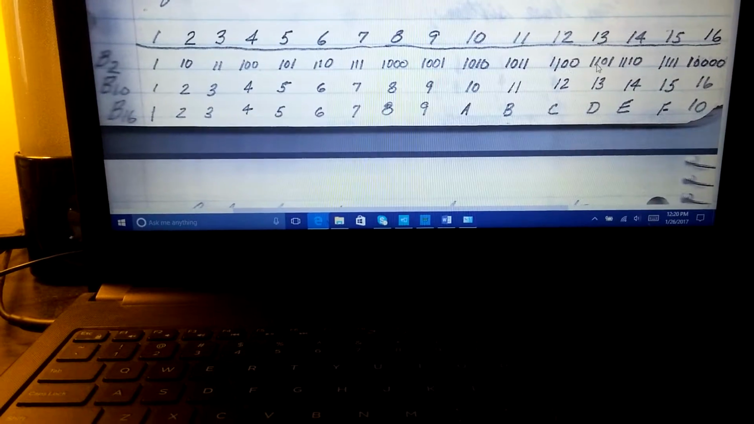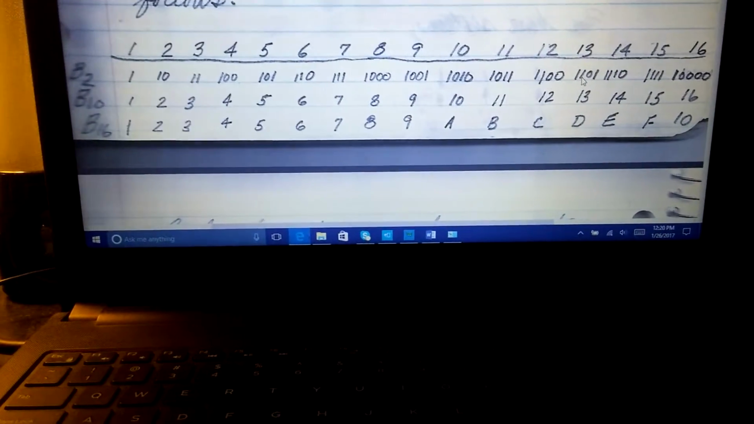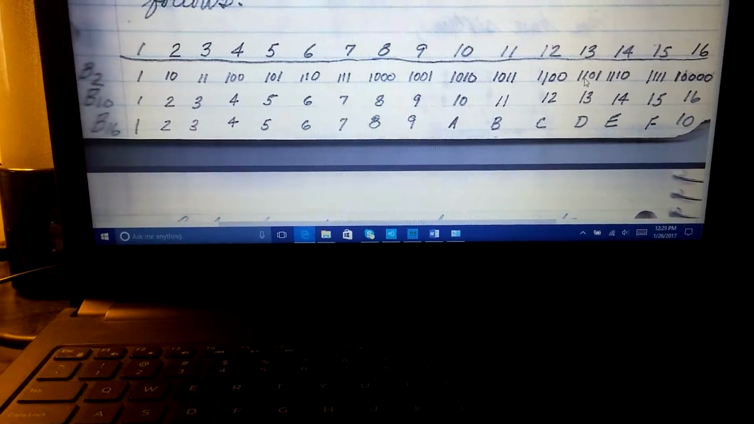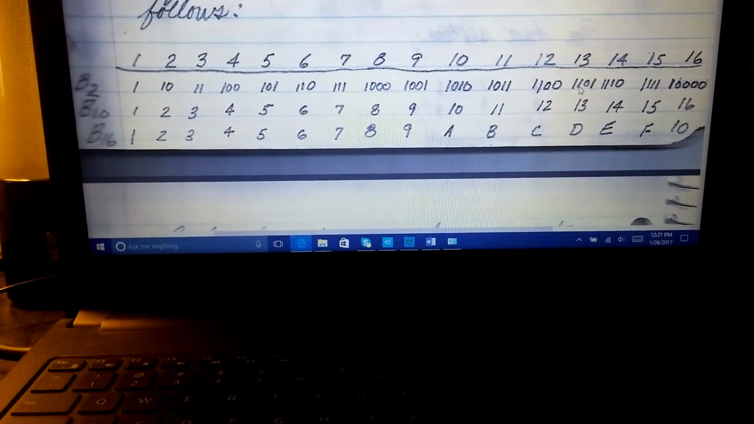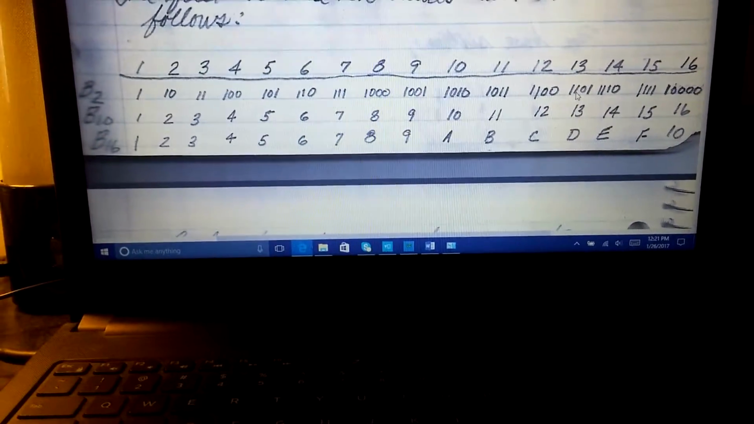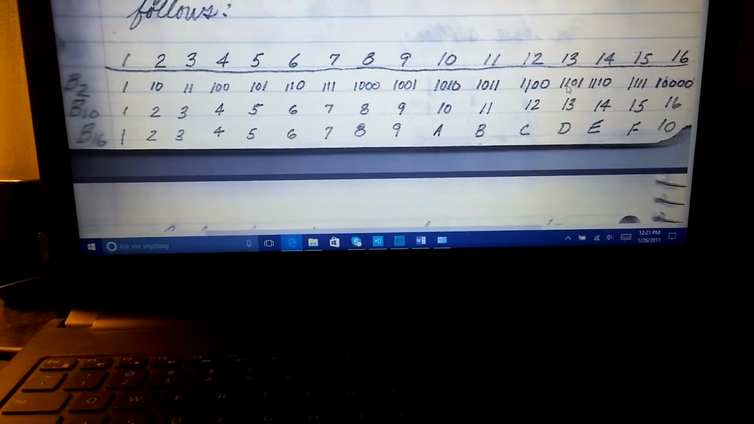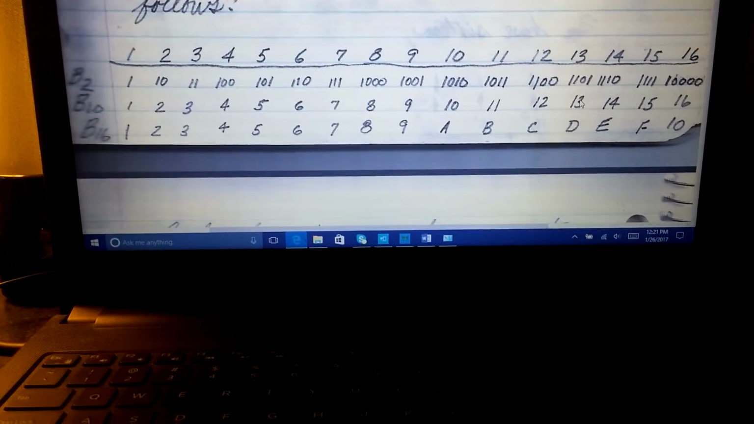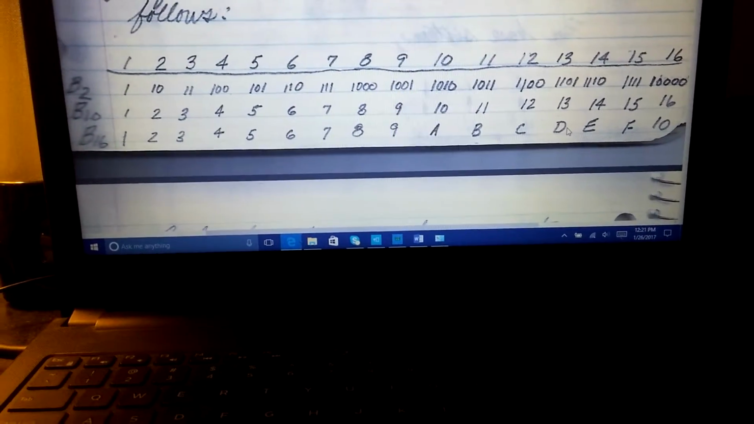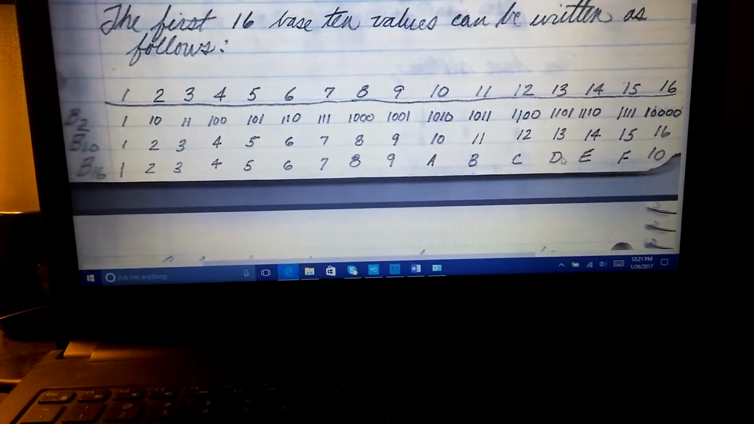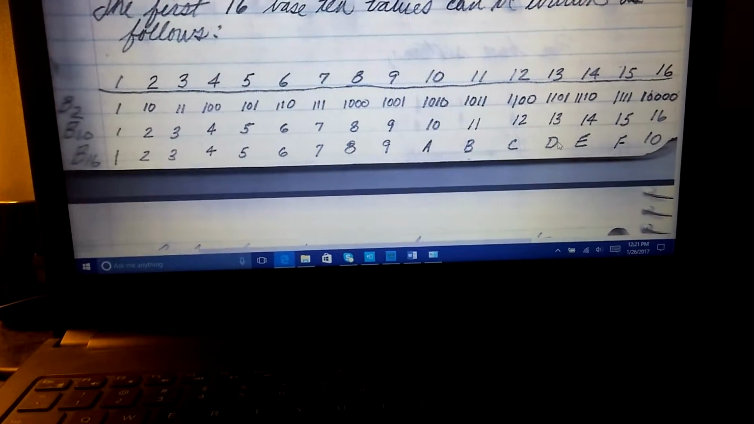So let's go up here to 13, for example. In base 2, the number which gives the value of 13 is 1101. The number in base 10 which gives the value 13 is 13. The number in base 16 which gives the value 13 is D.